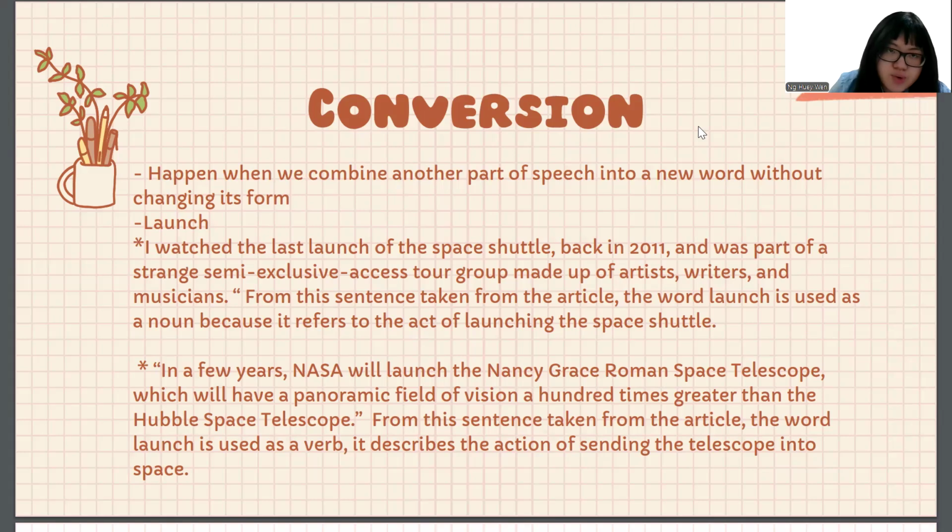I have put two sentences from the article as examples. For sentence one, the word launch is used as a noun because it refers to the act of launching the space shuttle. While for sentence two, the word is used as a verb. It describes the action of sending the telescope into space.